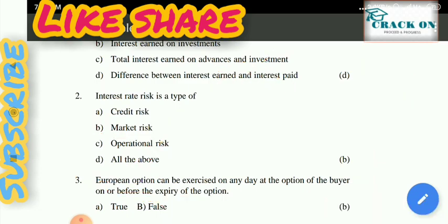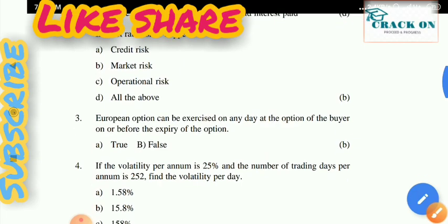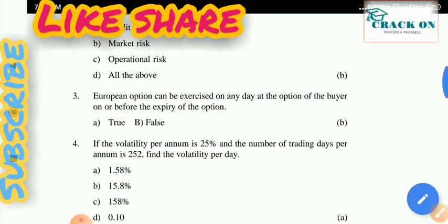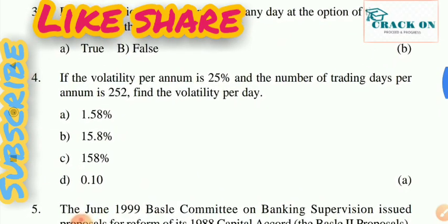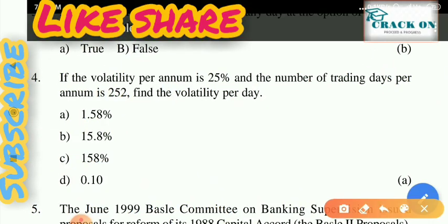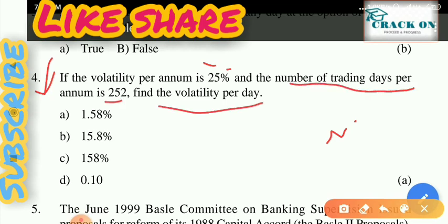So next question is: if volatility per annum is 25%. This is a very important question; every time it's asked in the exam. Volatility per annum is 25%. The number of trading days per annum is 25 days. Find the volatility per day.